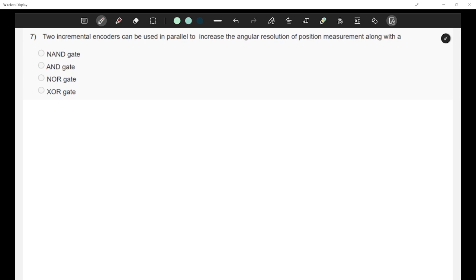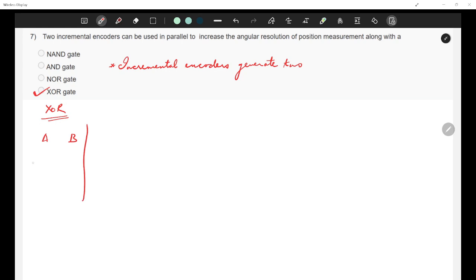What is the truth table of this gate? XOR gate. Yeah, XOR gate is the correct answer. And yeah, I'll explain why. So, let's go with the truth table of XOR gate. Let's say my signal is